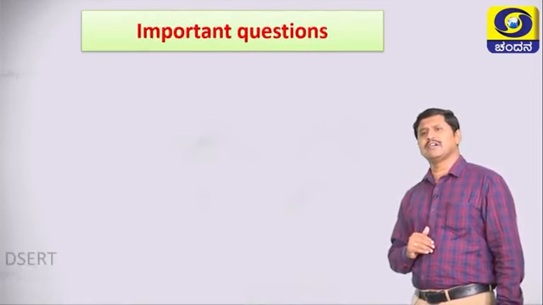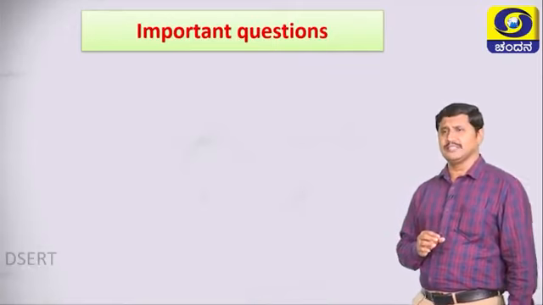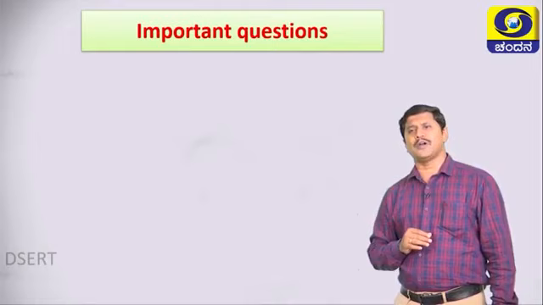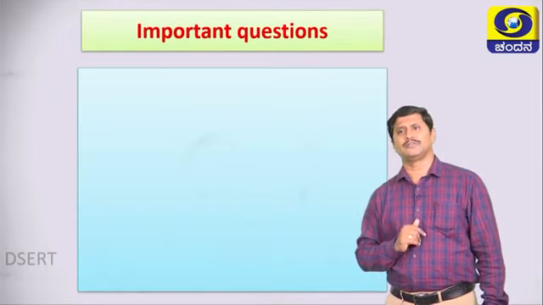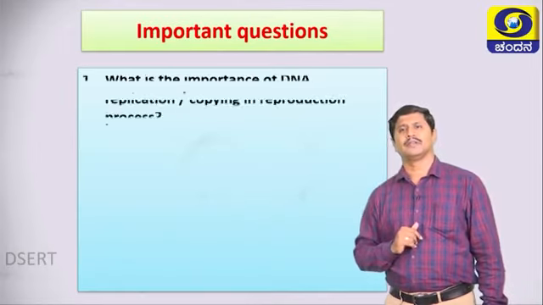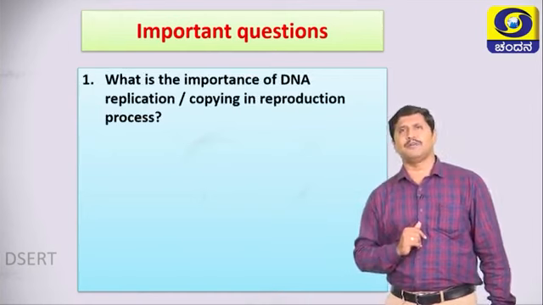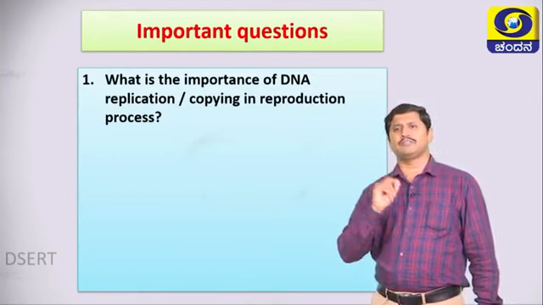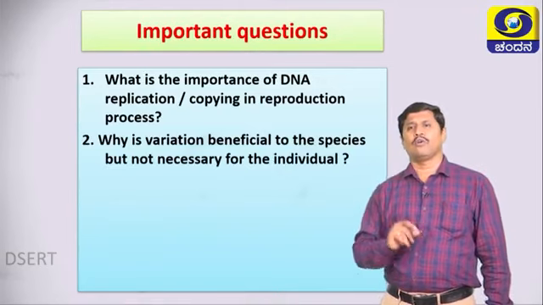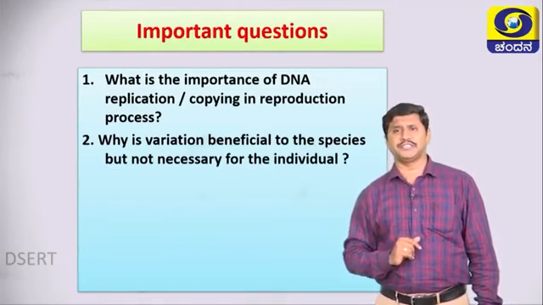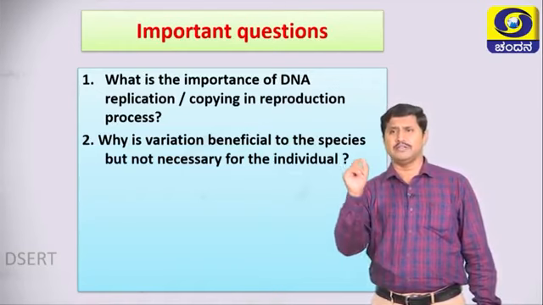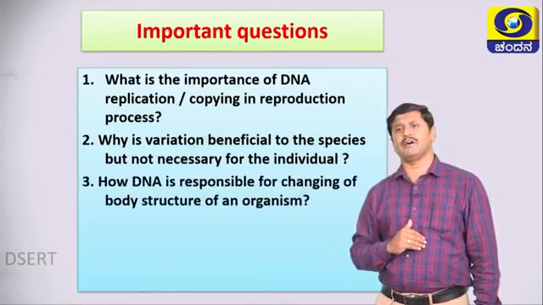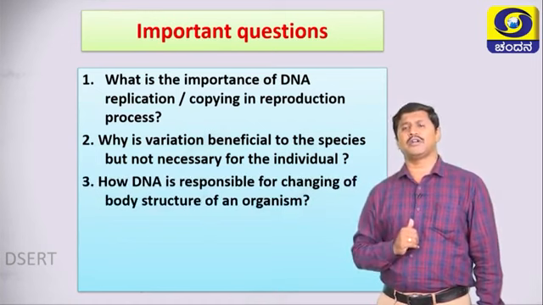Okay friends, these are the important concepts in this chapter. Let us move on to the probable or important questions in this chapter that may be asked in examination. The first one is, what is the importance of DNA replication, copying in reproduction process? Why is variation beneficial to the species but not necessary for the individual? How is DNA responsible for changing of body structure of an organism?